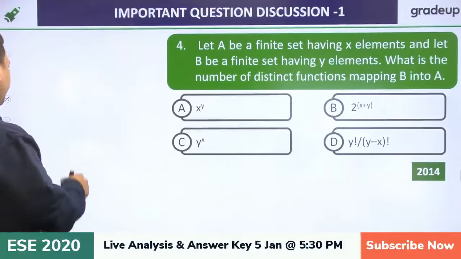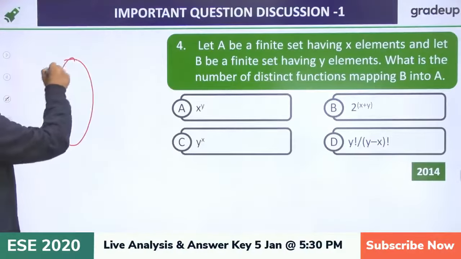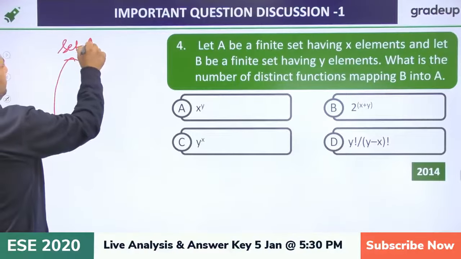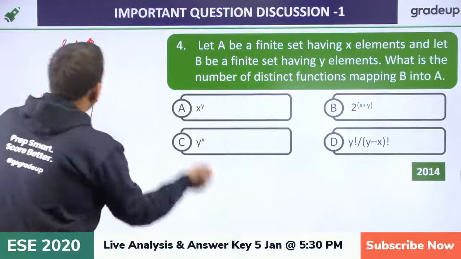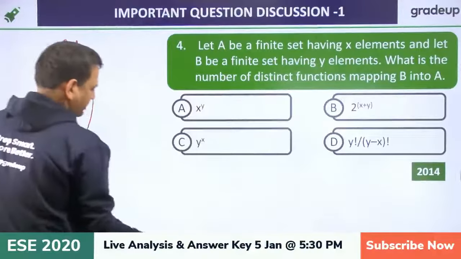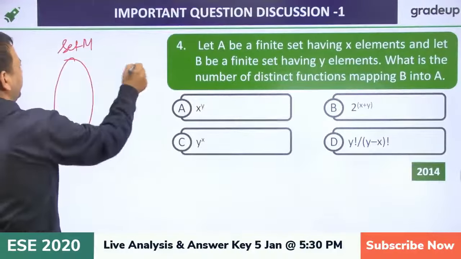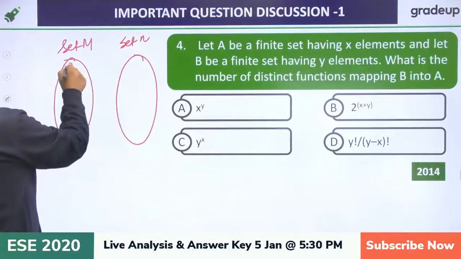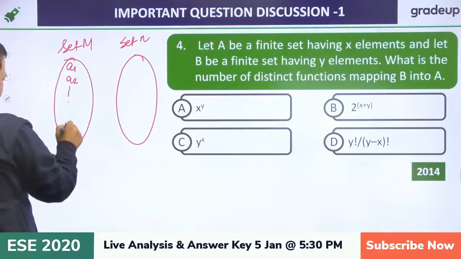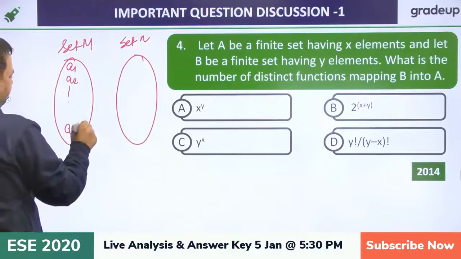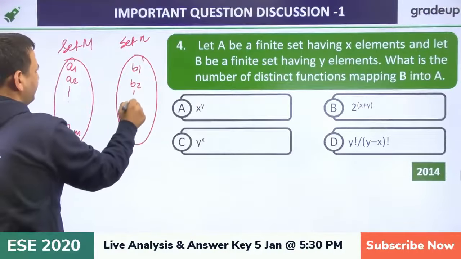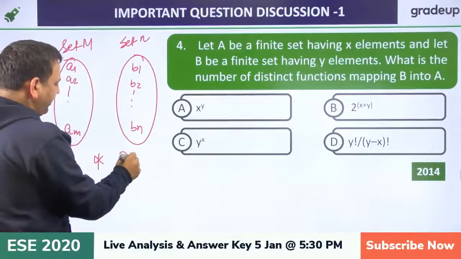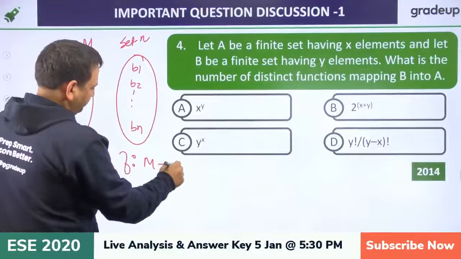Let me tell you. Suppose we have a function from B to A. Now I am taking a set M, and this is a set N. There are elements we are supposing A1, A2 till AM. This is a set containing B1, B2, Bn. Now the definition of function says function is defined from M to N.